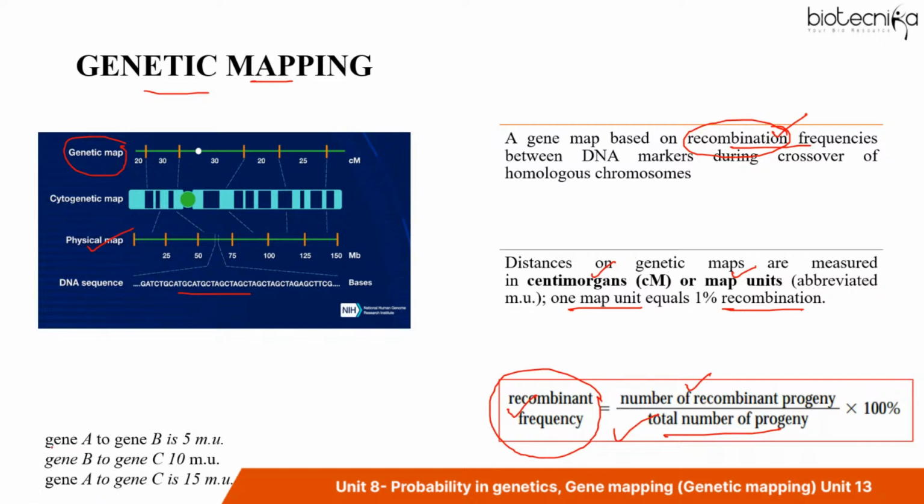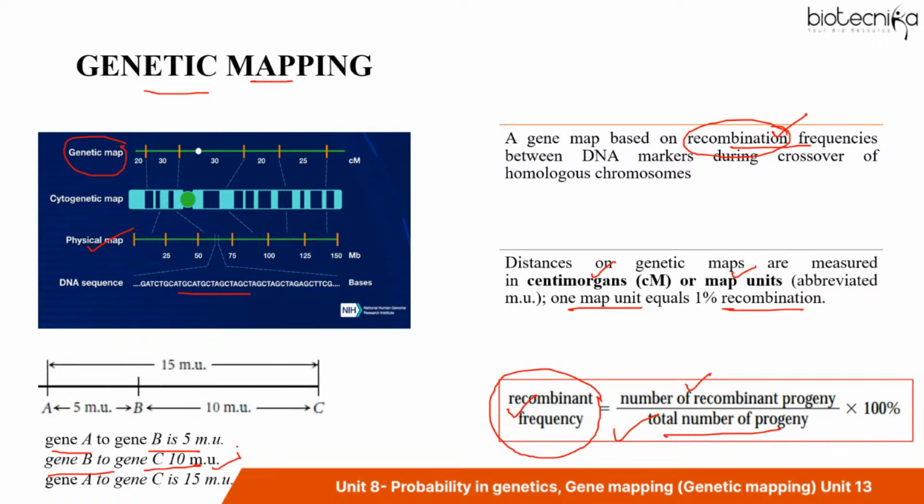For example, if I mention that the distance from gene A to gene B is 5 mu, gene B to gene C is 10 mu, and gene A to C is 15 mu, don't you think you can plot a genetic map? Because A to B is 5 mu, B to C is 10, and 5 plus 10 is 15. That means gene B is present between A and C. This way we got to know the order of the genes, and we can also find that A to B is 5 mu apart and B to C is 10 mu apart.